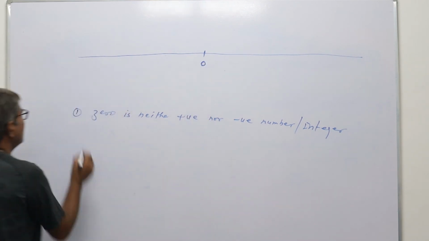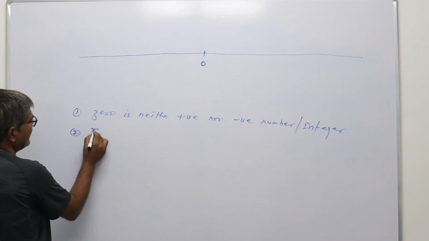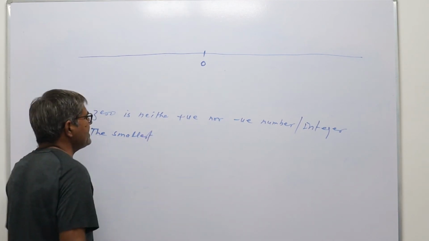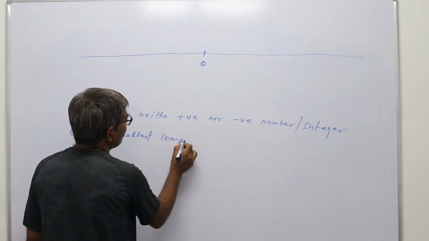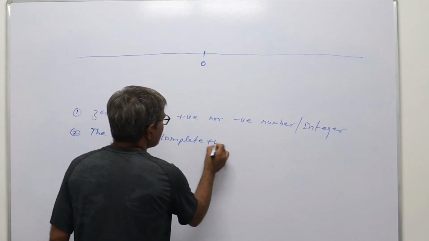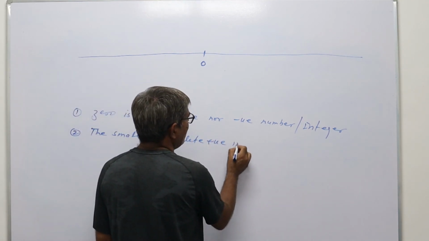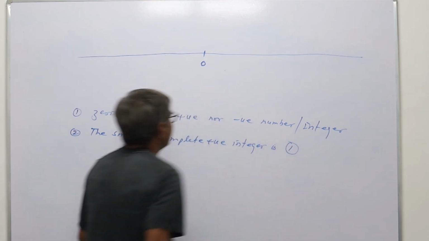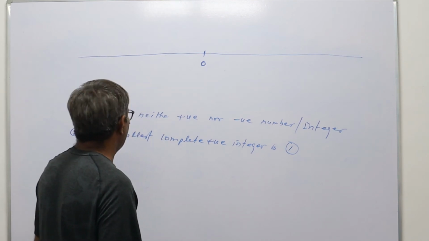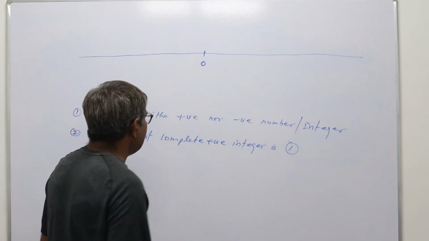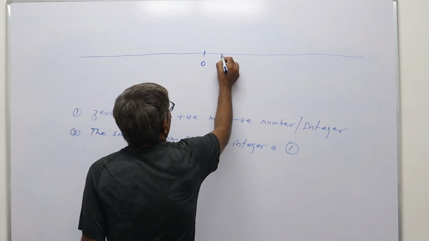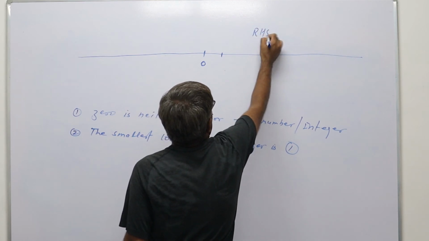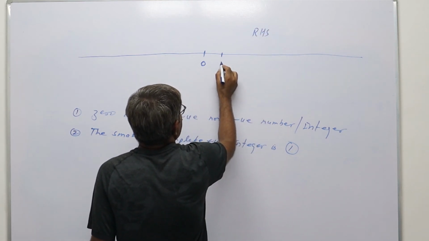Now the smallest positive integer is 1. The smallest positive integer is 1 because after 0 on the right hand side the first integer is 1.